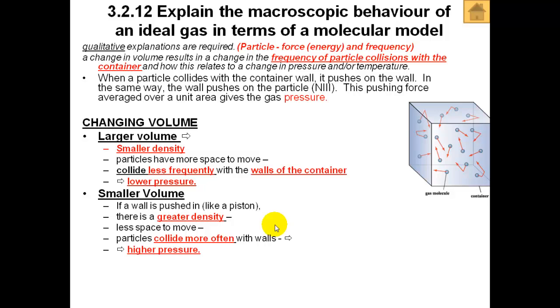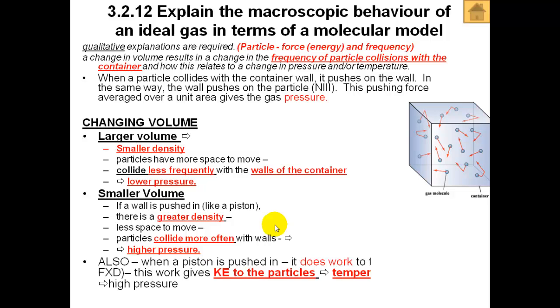By the way, when you compress a gas, you actually do work against the gas to make it compress. This work done is force times distance, which means this energy will be given to the particles, so the temperature will also go up slightly because you are doing work.